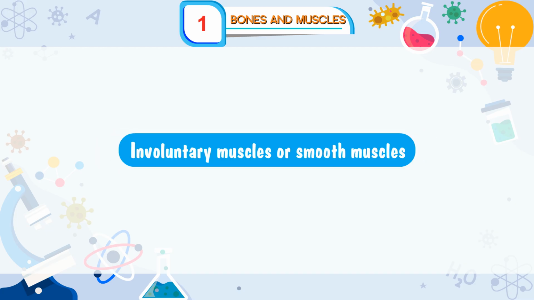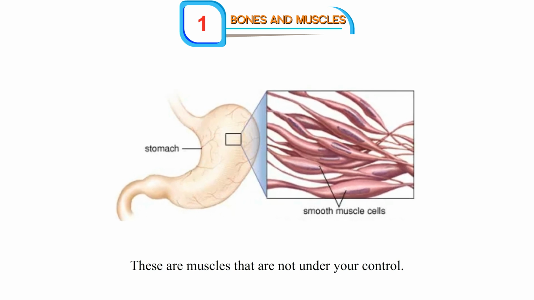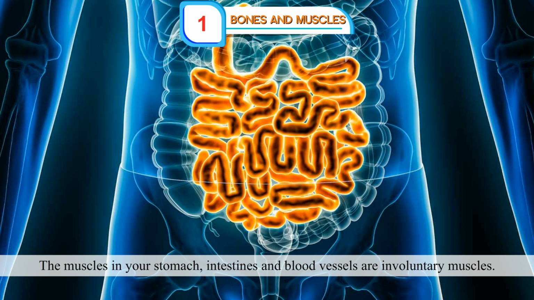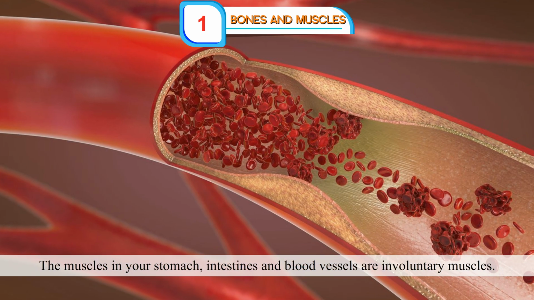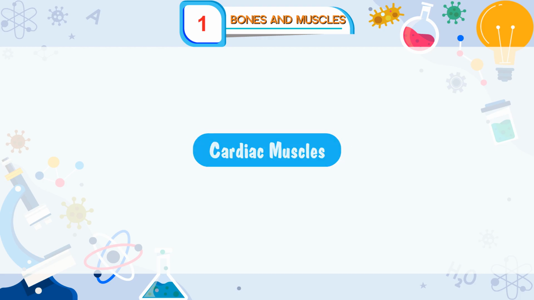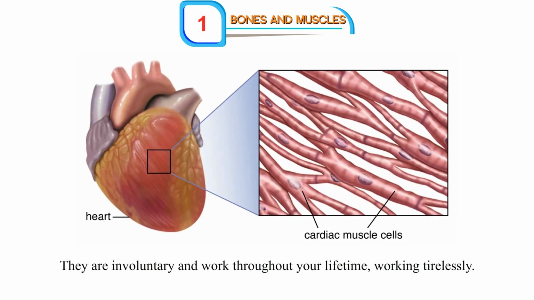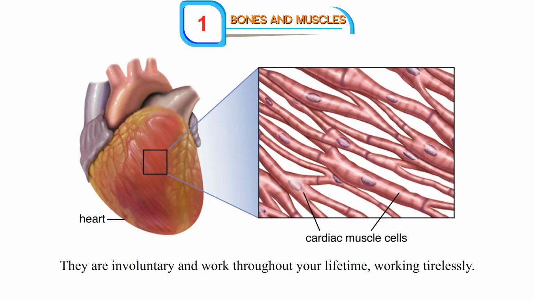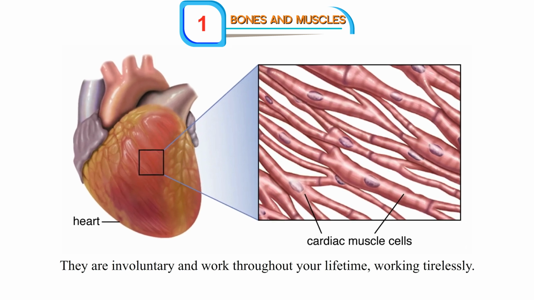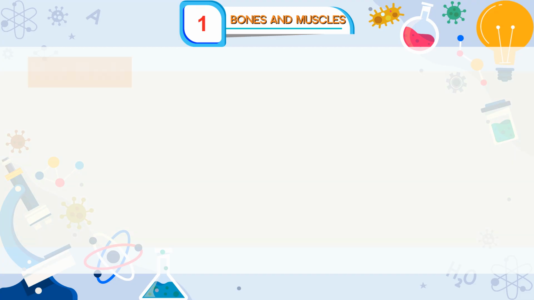Involuntary muscles or smooth muscles. These are muscles that are not under your control. The muscles in your stomach, intestines and blood vessels are involuntary muscles. Cardiac muscles. These are tough muscles present in your heart. They are involuntary and work throughout your lifetime, working tirelessly. Muscles are an important part of one's body and we need to take care of them.